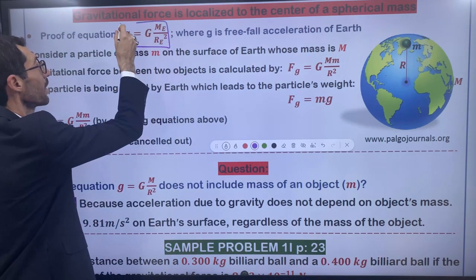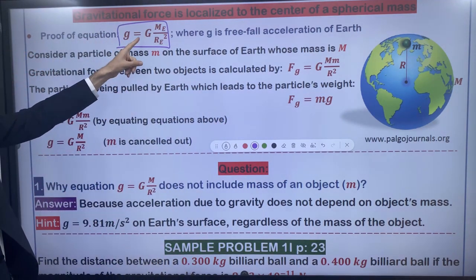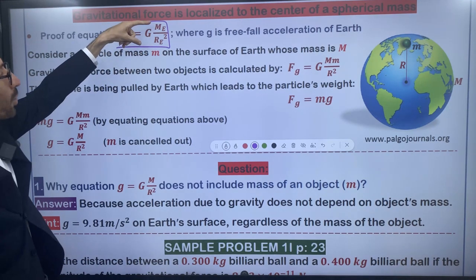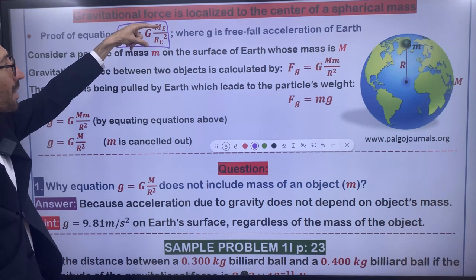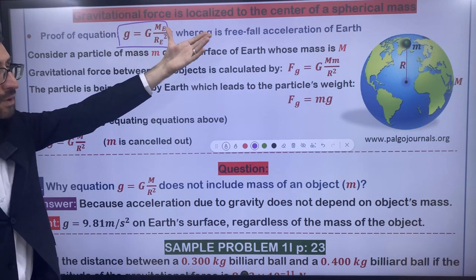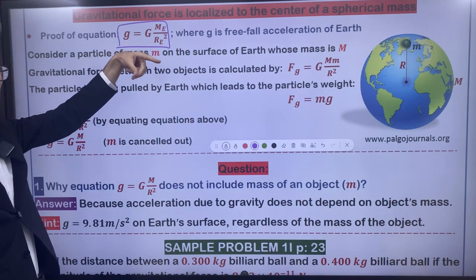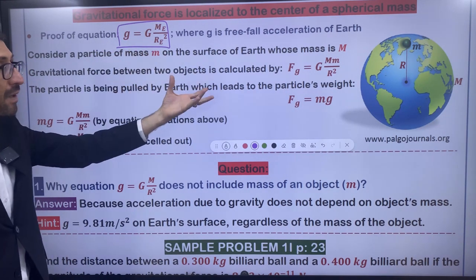Small g, free fall acceleration, is equal to capital G, the universal constant of gravitation, multiplied by M sub E, the mass of our planet, the mass of Earth, divided by R_E squared, the radius of Earth squared.